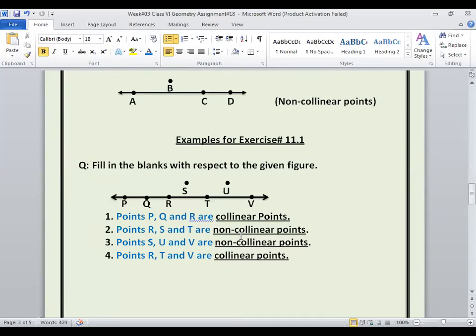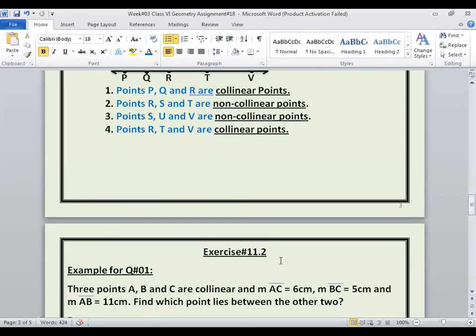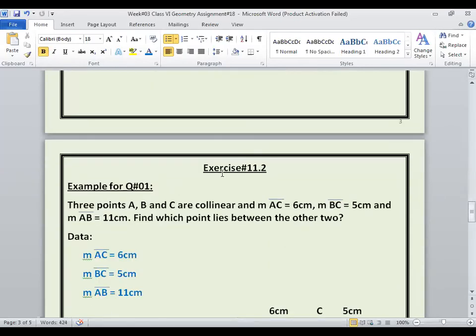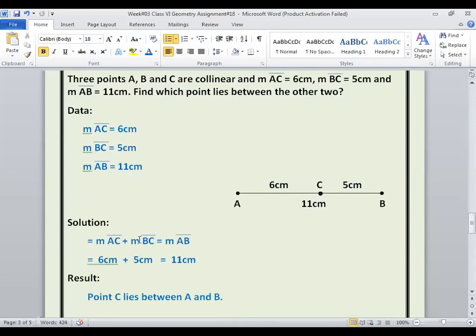You have to open your book page number 140, I think 149, I think, on exercise number 11.1. So copy down the question from there, draw the figure that is in your book on the interleaf page, and then solve it accordingly. Then you will copy down your exercise number 11.2 from the book. Examples are here for your convenience.